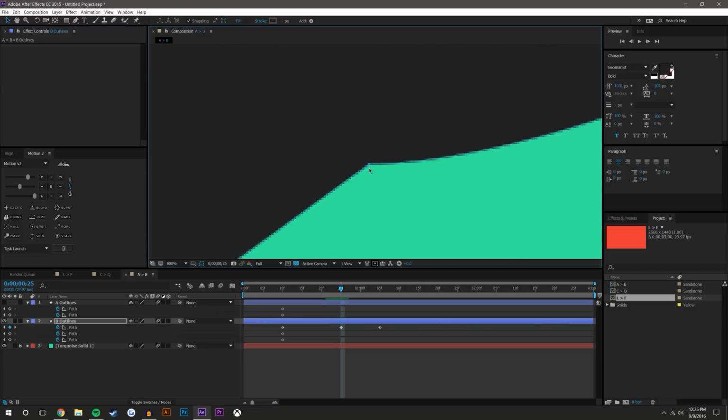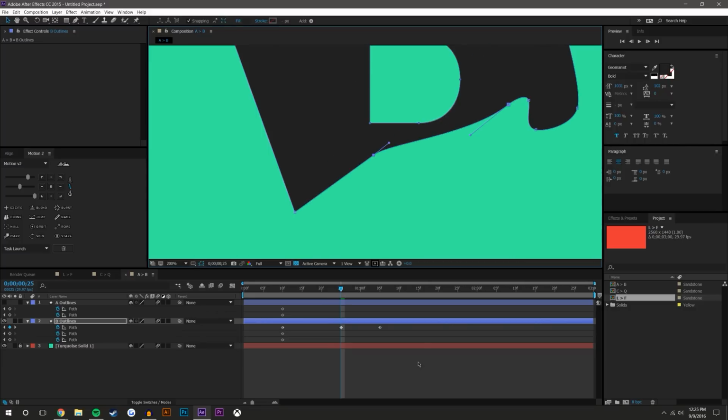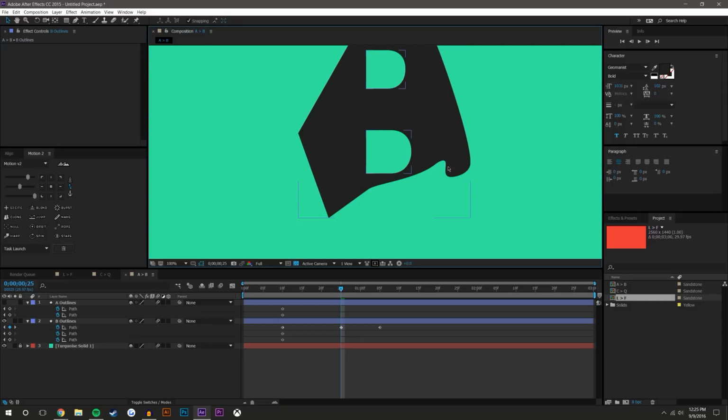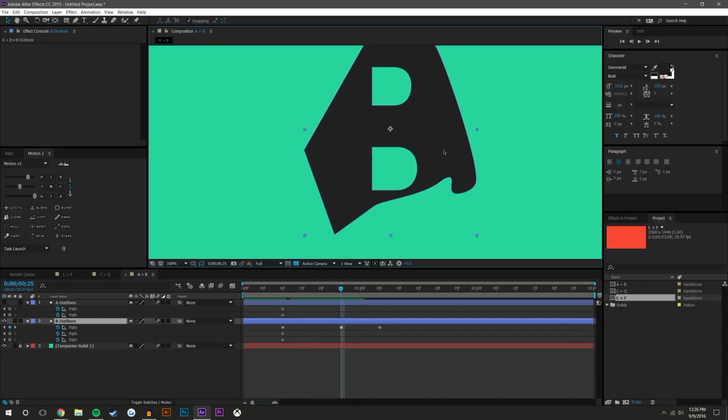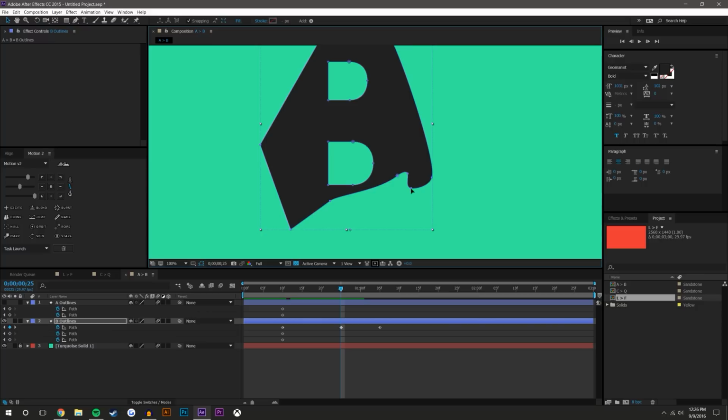You could add Bezier handles and manipulate it that way, but I like to rather just round out the hard edges if I have a Bezier handle available. See, so we have like a weird folding happening here. So one thing I'm going to do is take these points and maybe even just pull them out a little bit. Kind of give it even more of a liquidy effect.